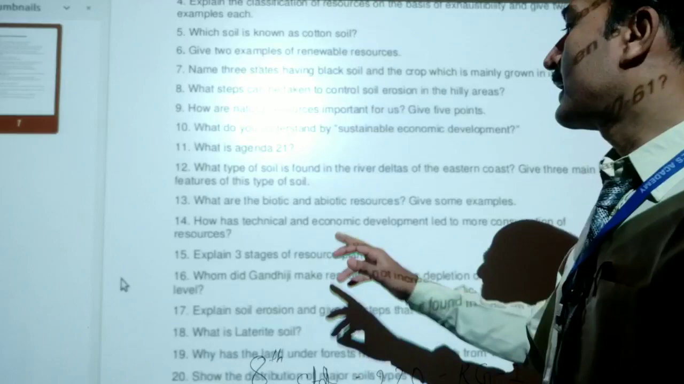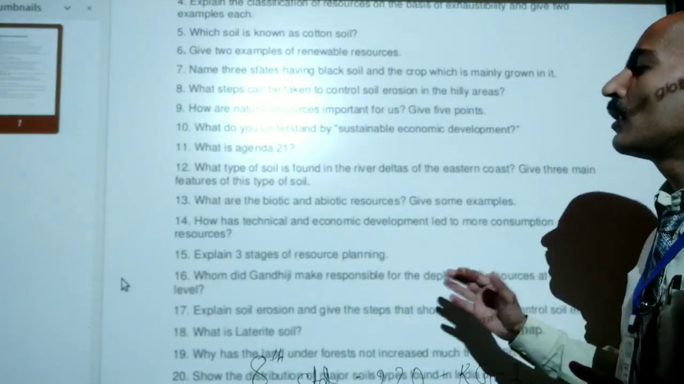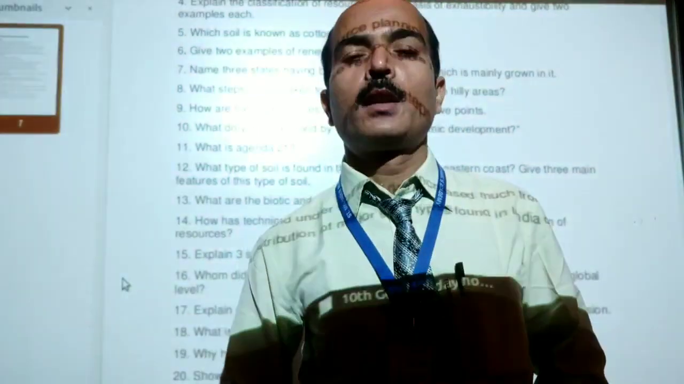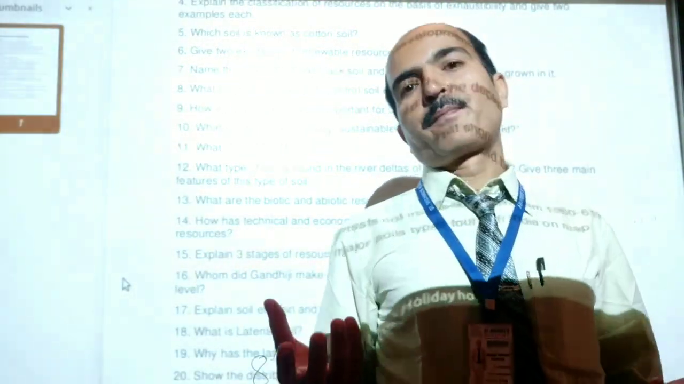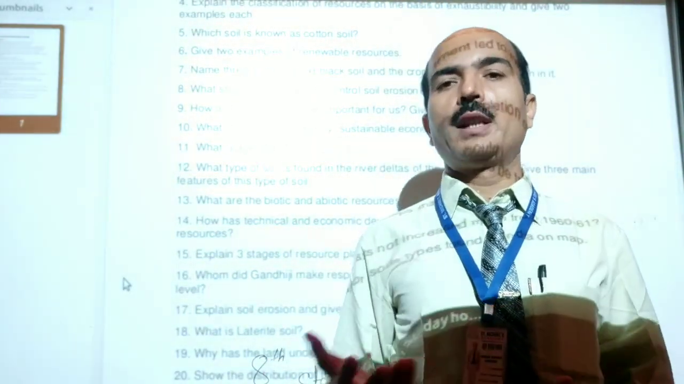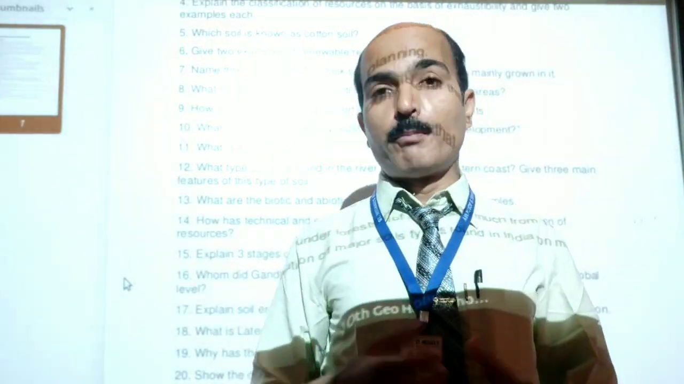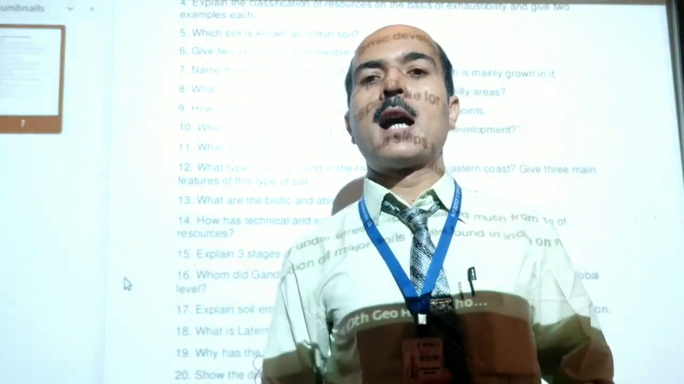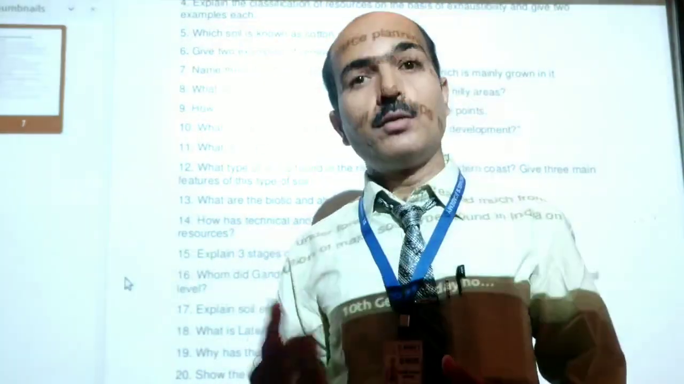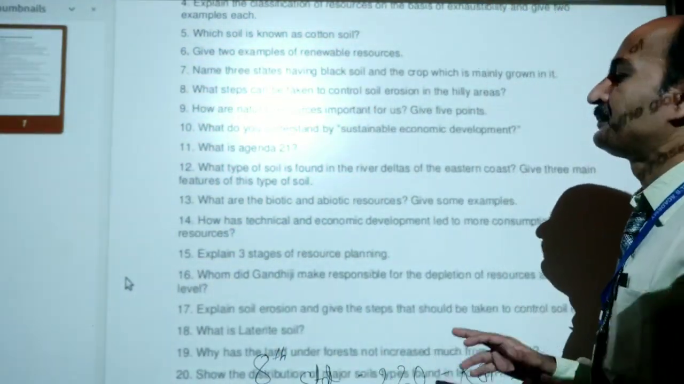Question number 14. How has technical and economic development led to more consumption of resources? Students, the time which is passing now is a time where lots of scientific development has taken place. Now we are dependent on different types of machineries and technology. But these technologies and science have caused a lot of consumption of resources. So how it has been, you have to explain in this question.